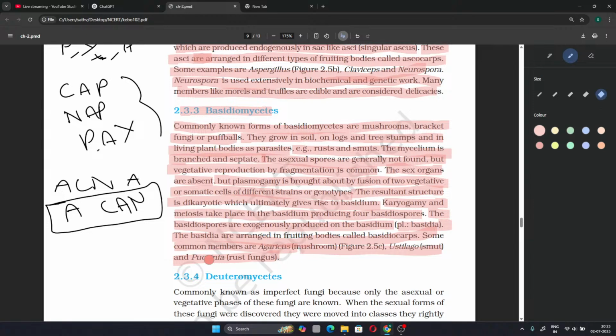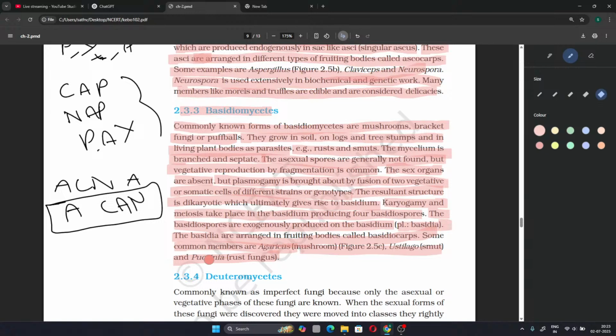Plasmogamy is brought about by fusion of two vegetative cells or somatic cells of different strains or genotypes. Two different genotypes, body cells will merge, plasmogamy happens, and the resultant structure doesn't have fused nuclei. Karyogamy doesn't happen, but plasmogamy happens, meaning the cytoplasm will fuse but the nucleus will not fuse. This is called the dikaryophase. This is seen in Basidiomycetes. And after the plasmogamy is done, this resultant structure will give rise to the basidium.